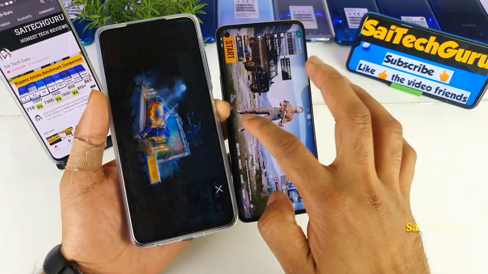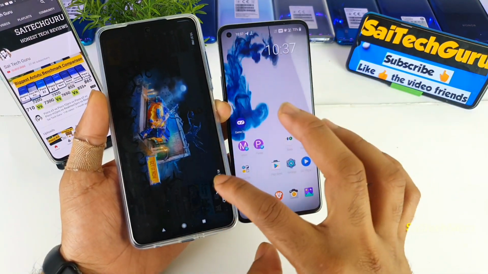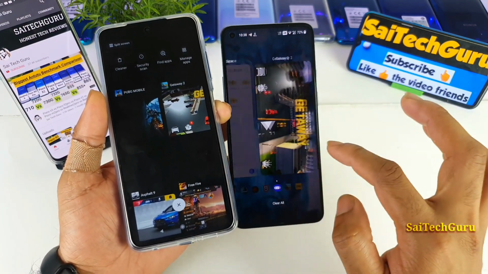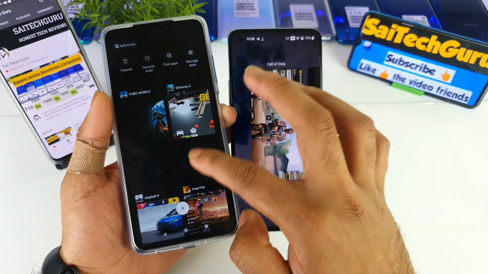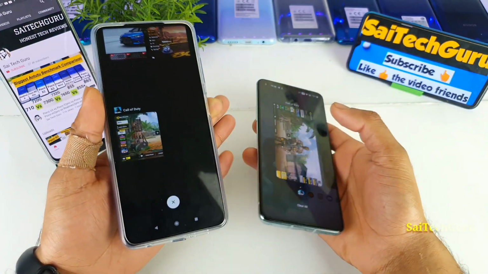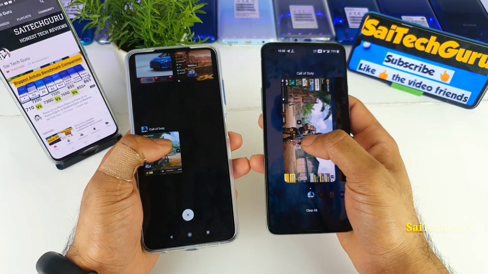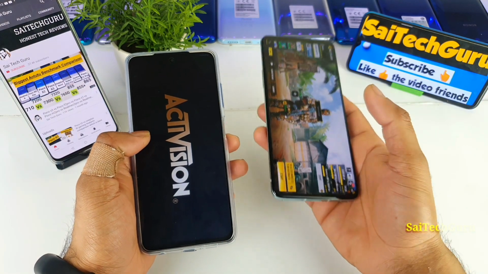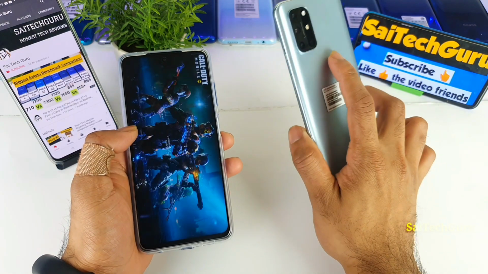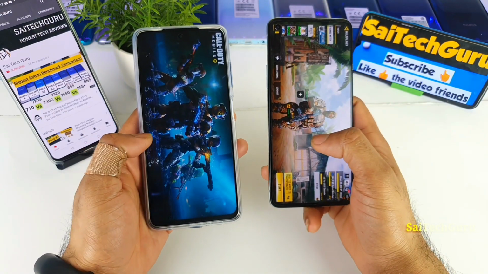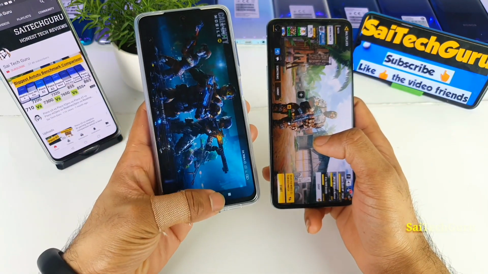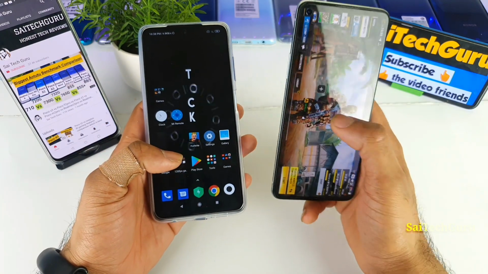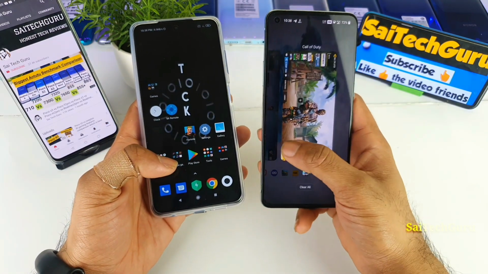So now let me try to open the other game, which is the second game. The second game, I think, is Call of Duty. Let me go back to the menu here. Here is Call of Duty. So let me try to open Call of Duty at the same time. Let's see whether they'll stay in the memory or not. The OnePlus 8T did keep the game in the memory, as you can clearly see. So in Call of Duty as well, the OnePlus 8T is the clear winner.